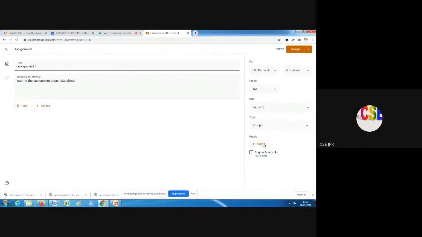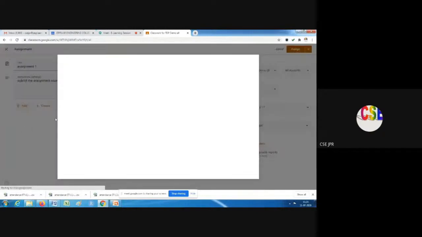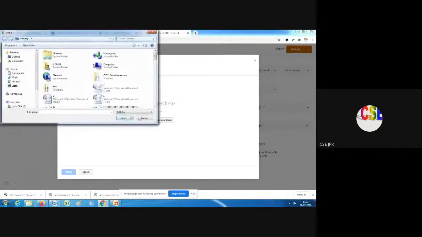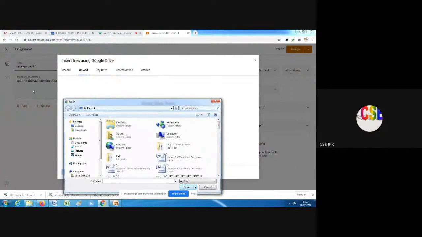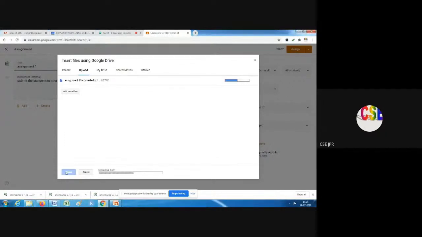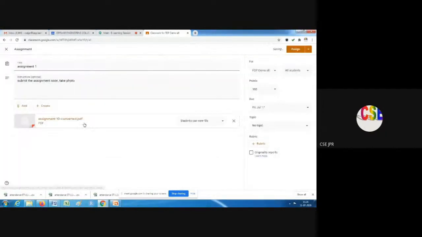If you want to attach any file, I press add and add some file as the questions, or you can type the question there itself. If you have a single online question, you can type it there itself, or if you want to assign some questions to the students, I upload it here. So the assignment has been done and everything is set. Now I have to click the assign button at the top right side.